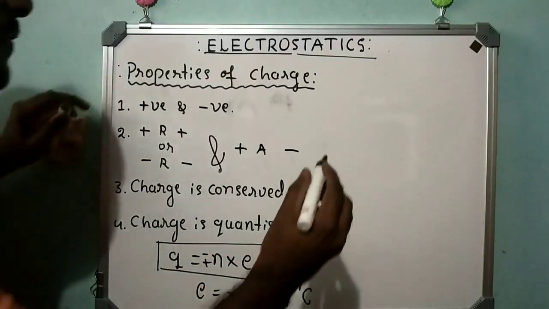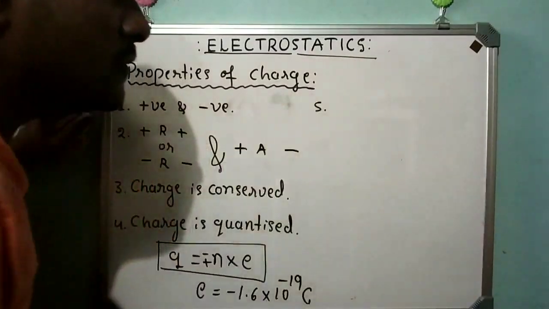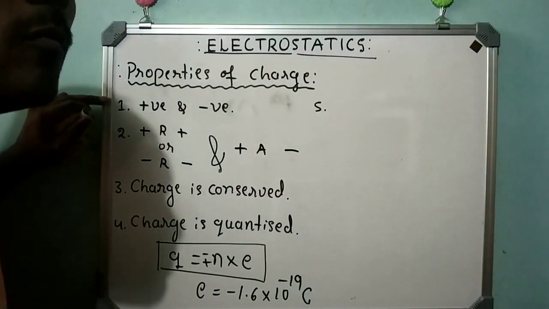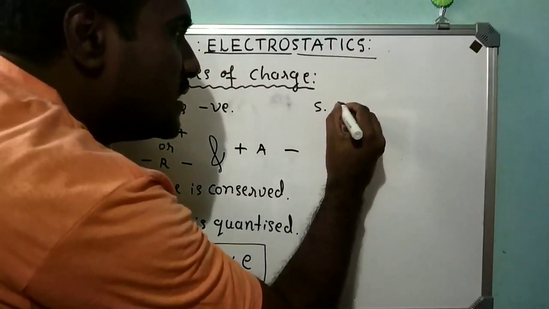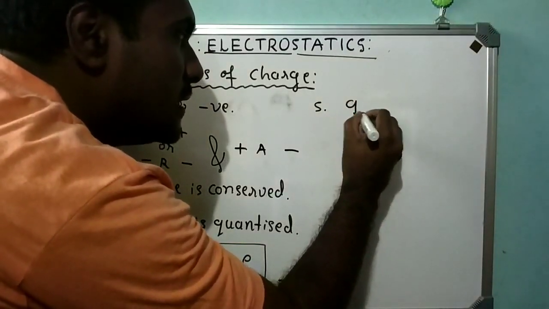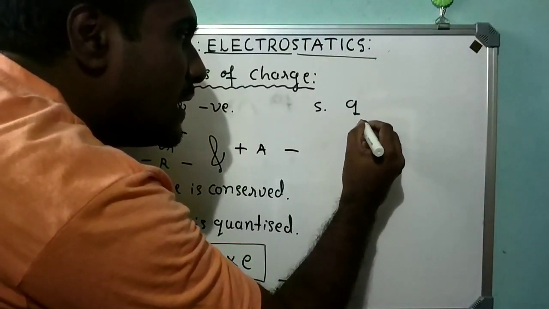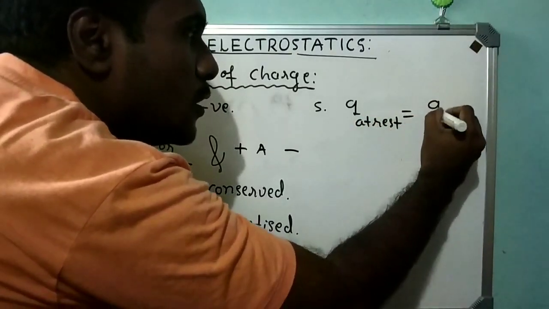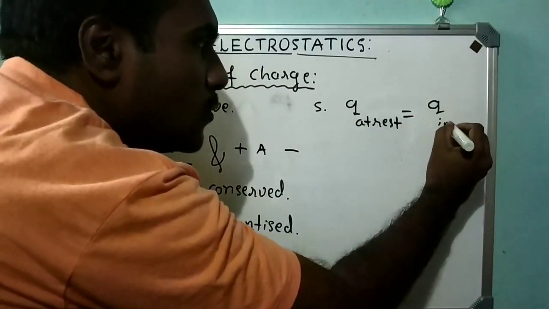Now the fifth property: charge is unaffected by motion. That is, the charge of a body at rest is always equal to the charge of a body in motion.